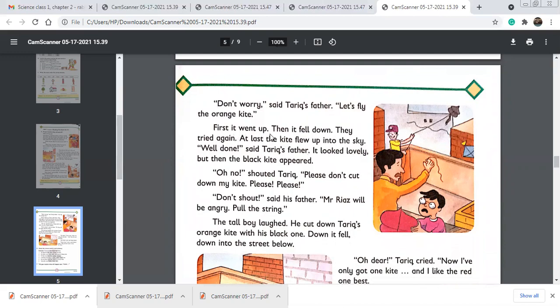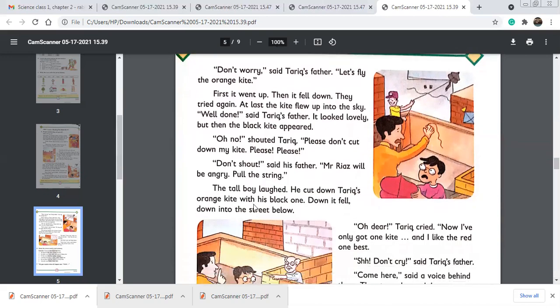First it went up, then it fell down. They tried again. At last, the kite flew up into the sky. So now they are flying the second kite, the orange kite. "Well done," said Tariq's father. It looked lovely. Oh my God. When the kite started looking lovely, the black kite appeared at the same moment, right? But then the black kite appeared. "Oh no," shouted Tariq. "Please don't cut down my kite."